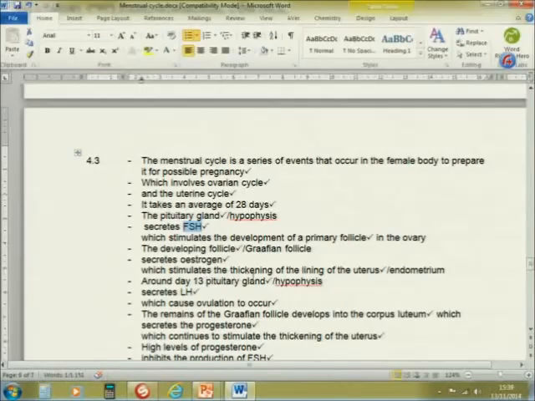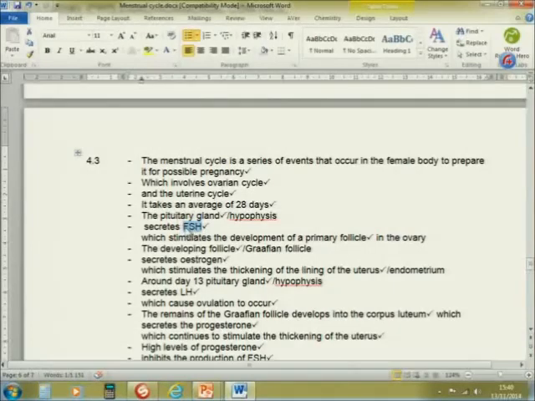It stimulates the thickening of the lining of the endometrium. It causes the endometrium to be thicker so that it can be able to carry the fertilized ovum, right?